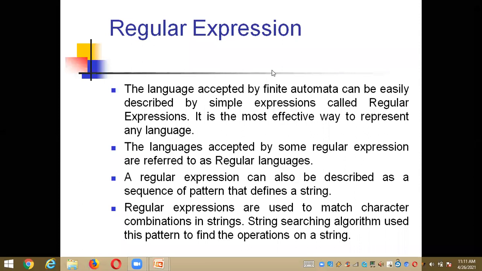And here, these regular expressions are also used to match the character combinations in the string. And here we are using one algorithm. What is the name of that algorithm? A string searching algorithm is used here.